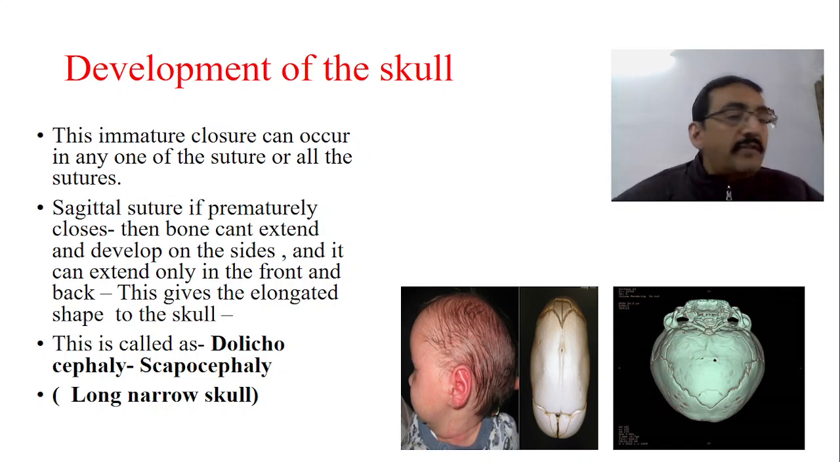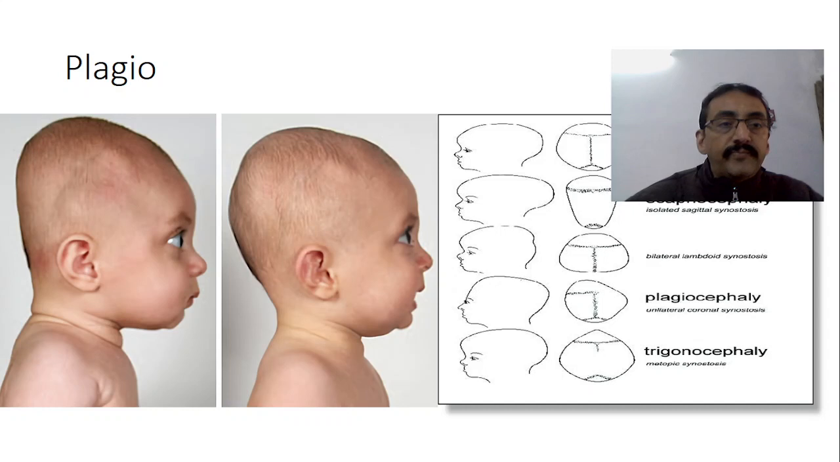So this is also called a long narrow skull. It is also called dolichocephaly or scaphocephaly. This is one of the important skull disfigurations because of suture closure. Similarly, we have another condition, plagiocephaly. In plagiocephaly, that we will see.